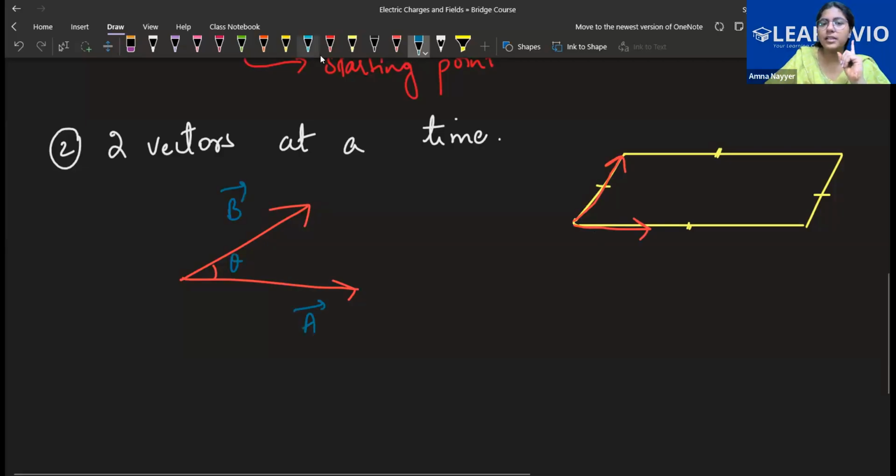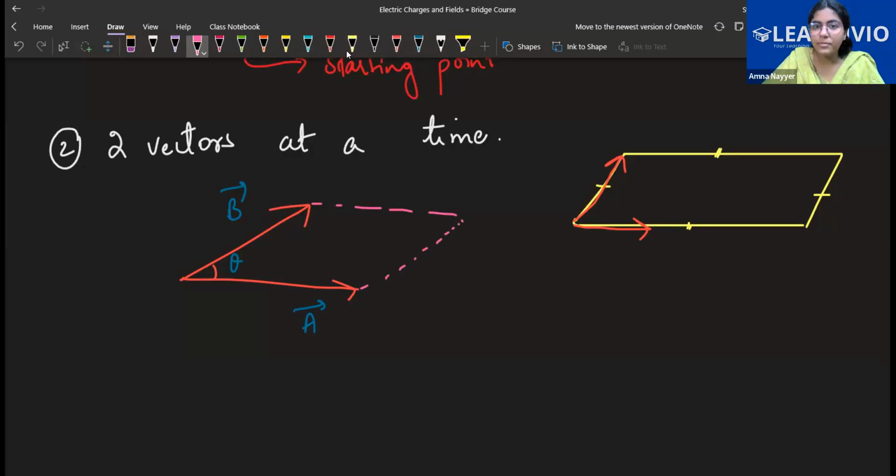We will do the first step, that is completing the parallelogram. The parallelogram law says that when two vectors represent the adjacent sides of a parallelogram, the resultant is given by joining the diagonal like this. You join the diagonal, you will get the resultant.